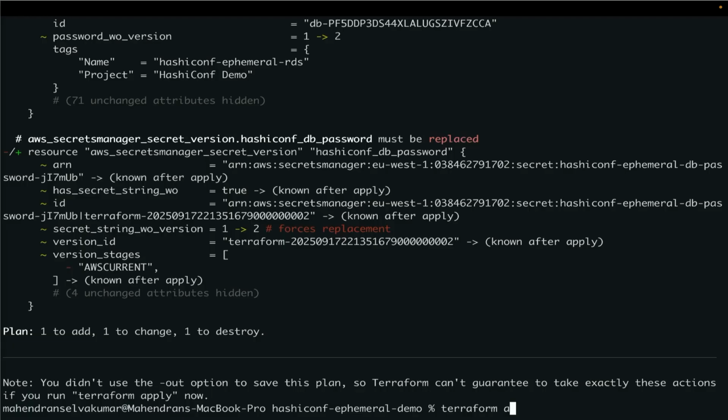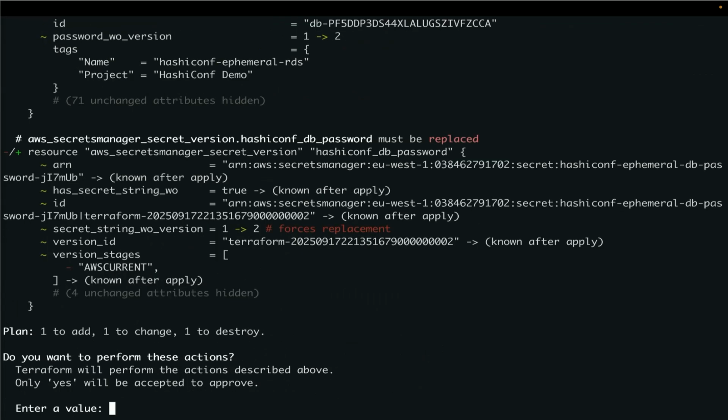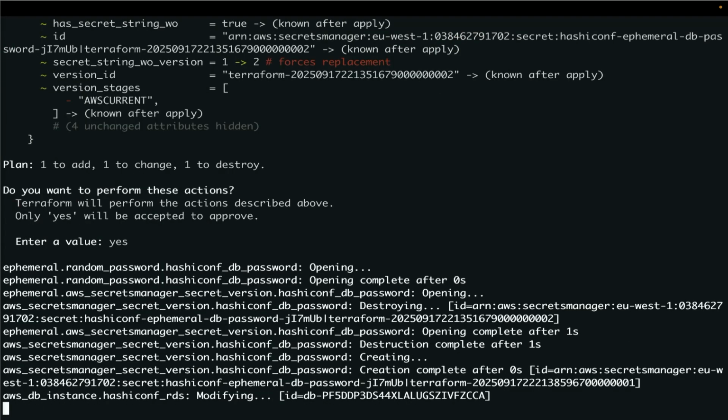So if I apply the Terraform, it will change the password version. The version will move from 1 to 2, because we don't have the values, there are no changes with the password values here, correct.